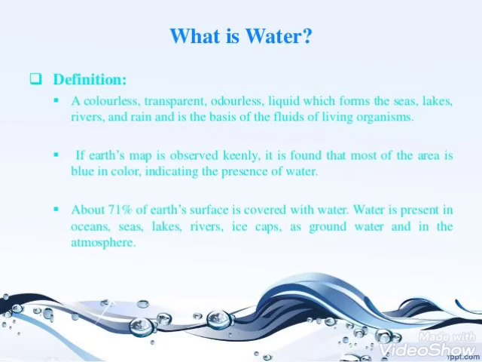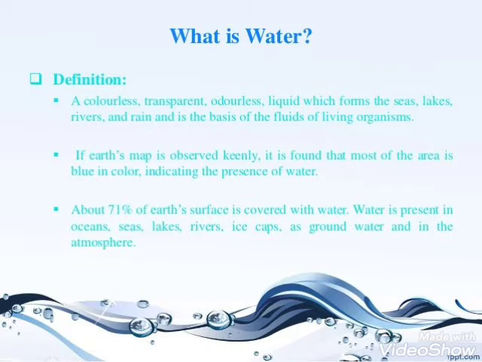We have discussed the properties of water, and today we will discuss the properties of different forms of water. As we know, water exists in three different forms in nature. So we should know what water is. Water is defined as a colorless, transparent, odorless liquid which forms the seas, lakes, and different surface water bodies.